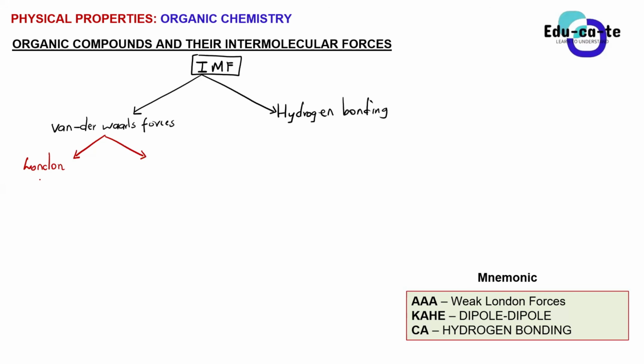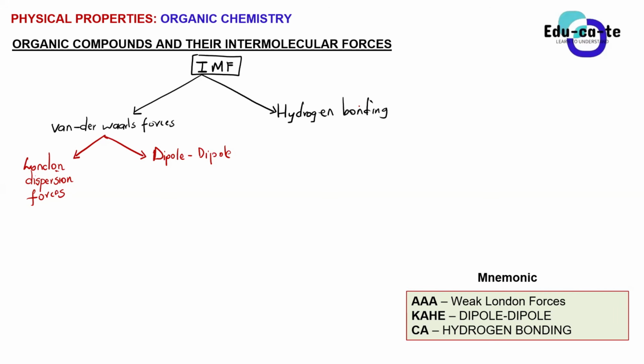And then the other type of Van der Waals force is the dipole forces, or dipole interactions, between two molecules. And then when it comes to hydrogen bonding, remember, for us to have hydrogen bonding, we must have oxygen, or nitrogen, or any of that.